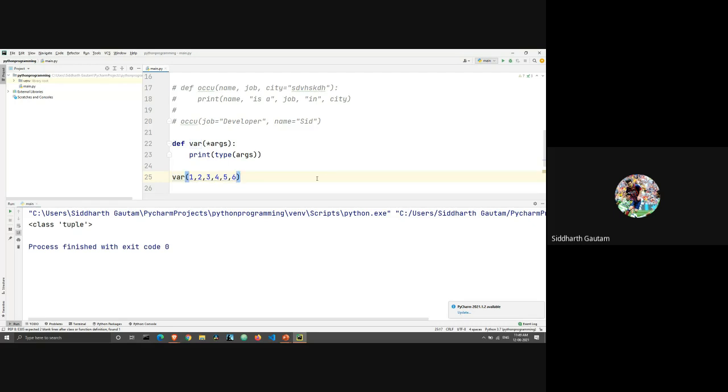And let's say, what if we wanted to enter it as a list? We know list is done using square brackets. Let's see if it can happen using list or not. We will run this and see it still gives us a tuple. That's because the entire list is inside the round brackets. We do have the list inside square brackets, but the entire list is one element inside of the tuple, which is inside the round bracket. That's why our output is still a tuple.